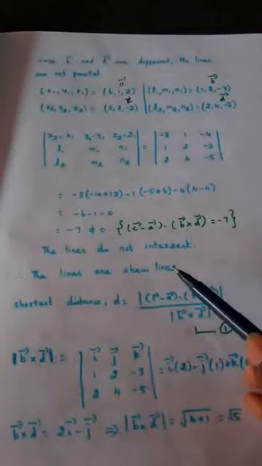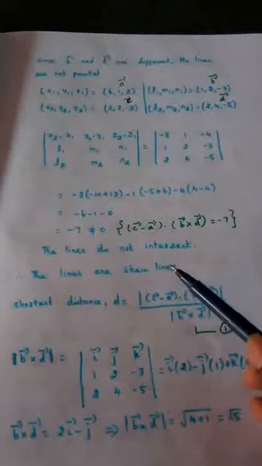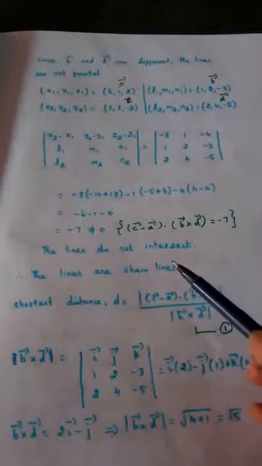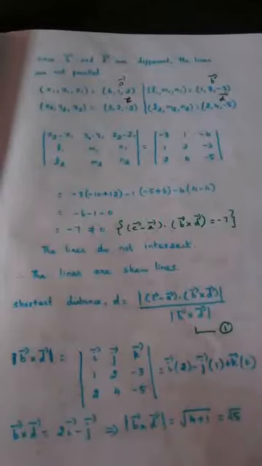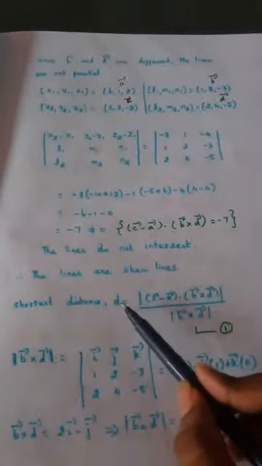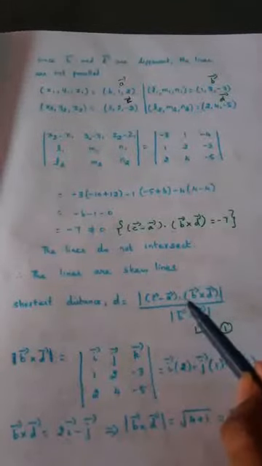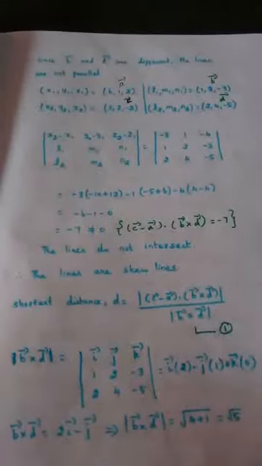So we have proved one part. The given lines are skew lines. We need to prove one more thing. We need to find distance between the two lines. So we are writing the formula, shortest distance between skew lines. D is equal to, this is the formula, right? C minus A dot B cross D by modulus B cross D.